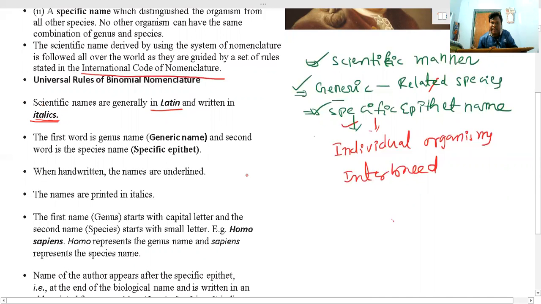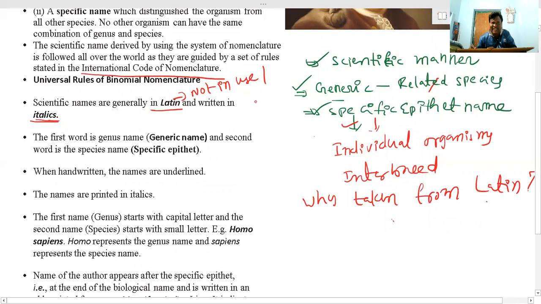Now the question can arise: why are these names taken from Latin? The answer is that the Latin language is not in use; you can say it is a dead language.